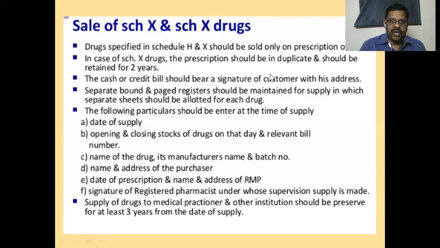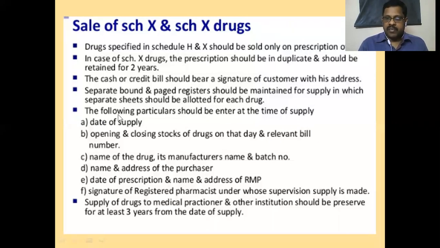We not only return any bills for supply of narcotic materials. A separate bound and paged register, a legal record, should be maintained for supply, in which separate sheets are allotted for each drug. We have to use a bound register in which each page is for one drug. In it we write how much quantity is supplied, on which date, on which prescription number, everything described in detail.